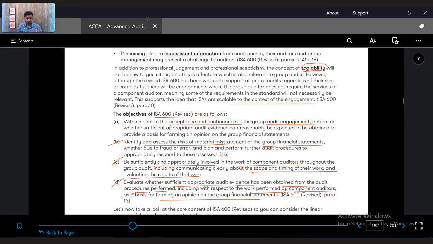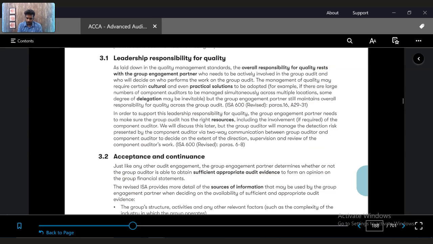So it's very important that you know the objectives of an auditor who is auditing a group entity. As laid down in the quality management standards, the overall responsibility for quality with respect to group audits will be with the group engagement partner. He needs to ensure that the group audit is functioning in a smooth manner, taking into consideration all the necessary work that is done, and he needs to take care of the quality, responsibility, and overall completion of the audit. He will have the primary responsibility for the entire group audit.